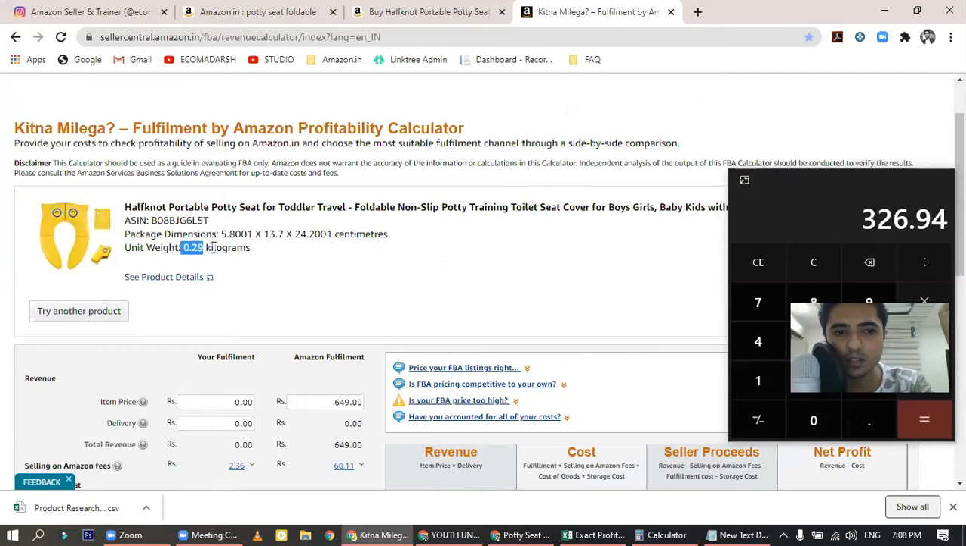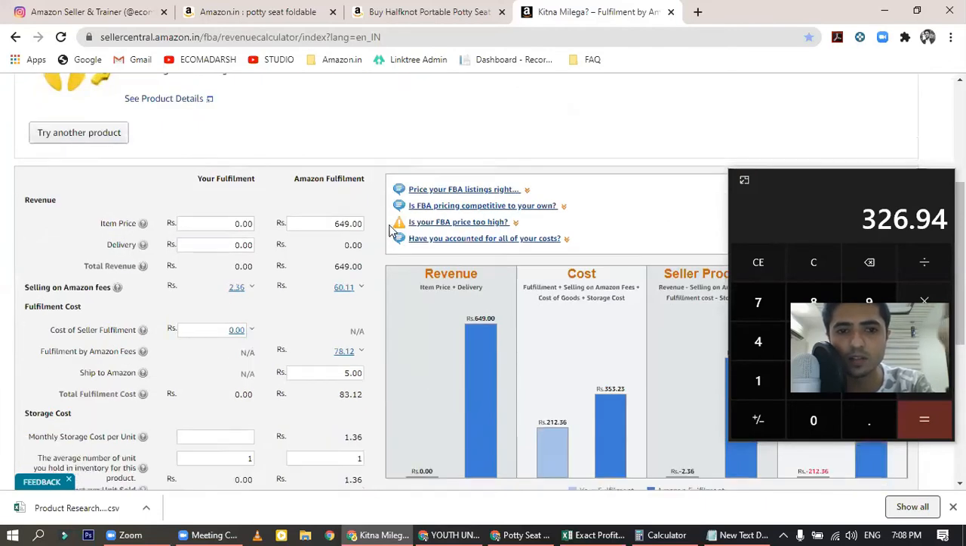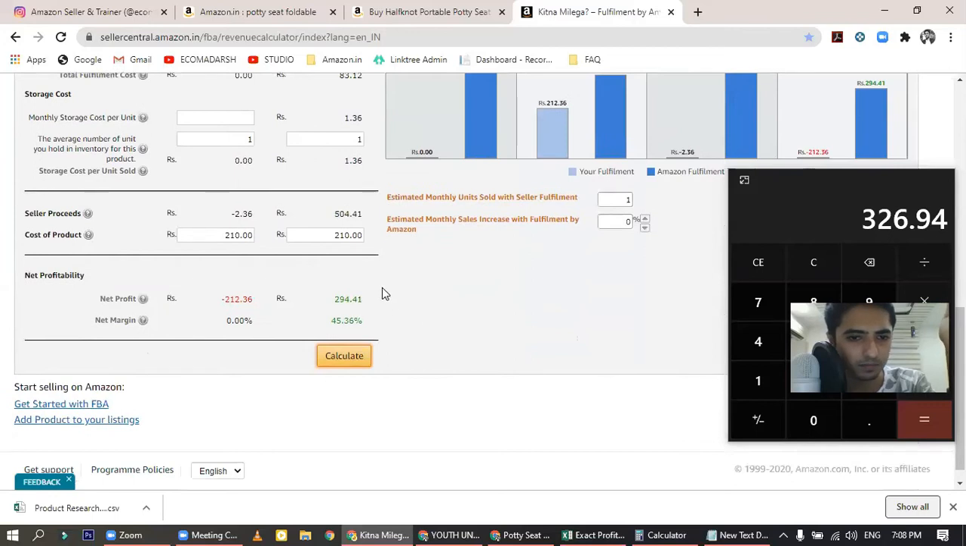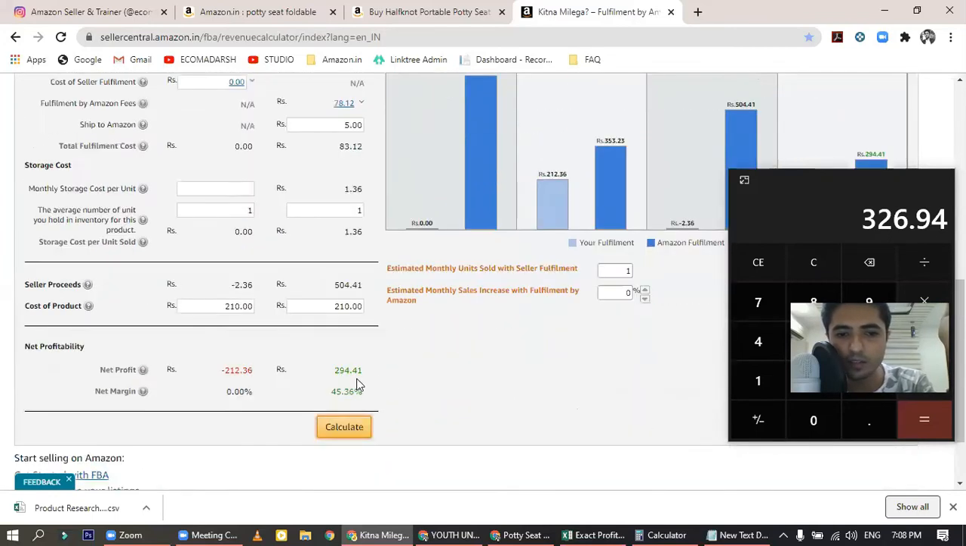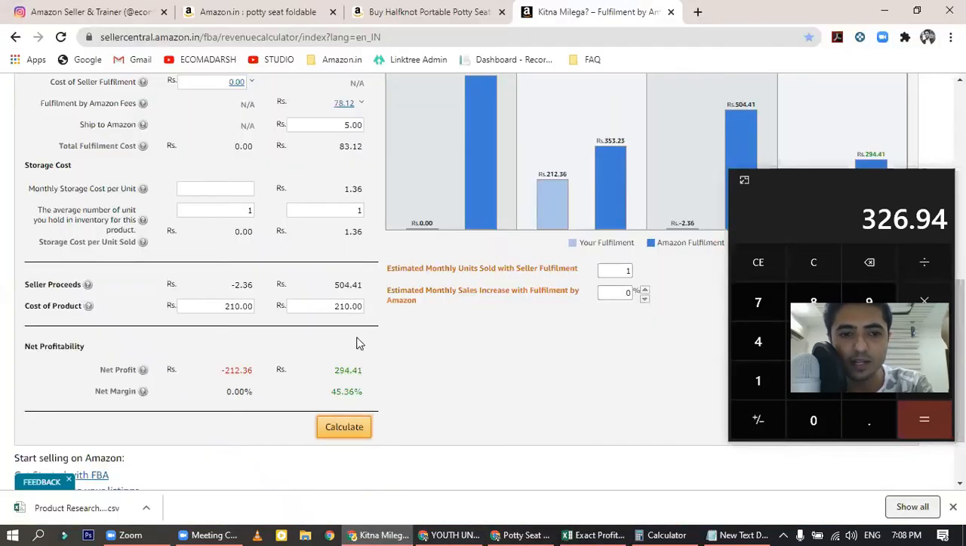Now here you can see that the product is only 0.29 kg, which is 290 grams. So this fits in our factor list. Here it was showing us 294.41 rupees of profit. But in our calculator, when we calculated the actual GST, we found that the actual profit is 223 rupees instead of 294 rupees.